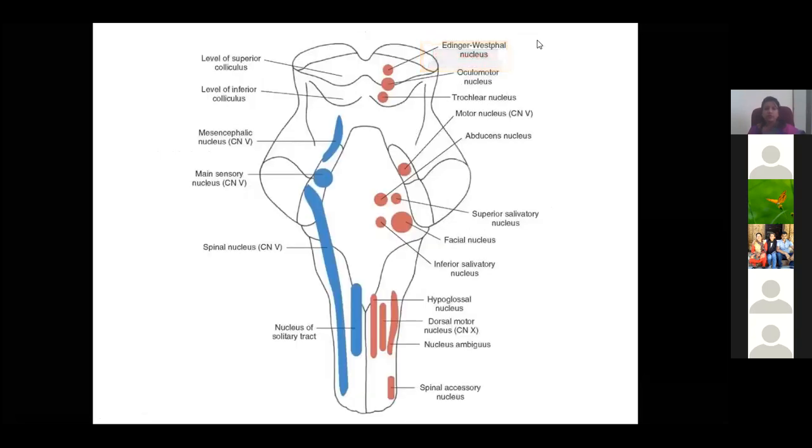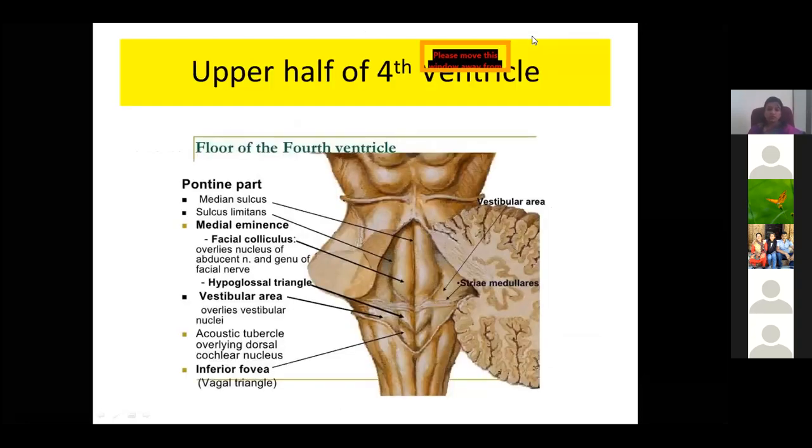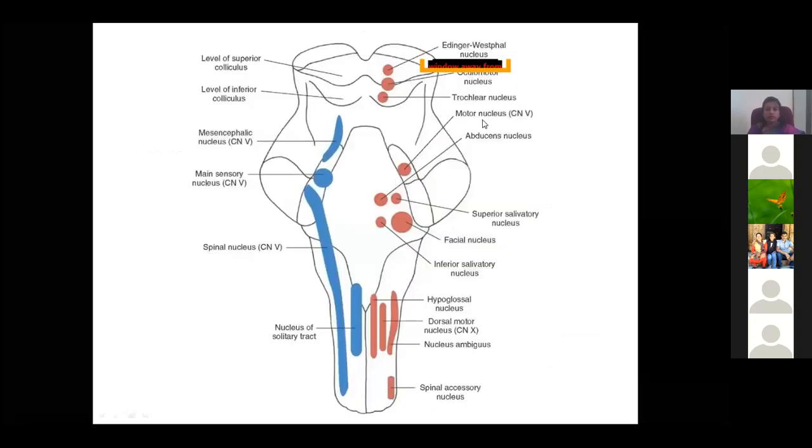So the important cranial nuclei in the brainstem we can make out, as I told you, the third and fourth are present in the midbrain. And in the pons we find the fifth cranial nerve, sixth cranial nerve, abducent, facial nerve, and inferior cerebellar nucleus. All these are present in the pons. And in the medulla you find the hypoglossal nucleus, vagus 10th cranial nerve, and the spinal accessory nerve. This is all present in the medulla.